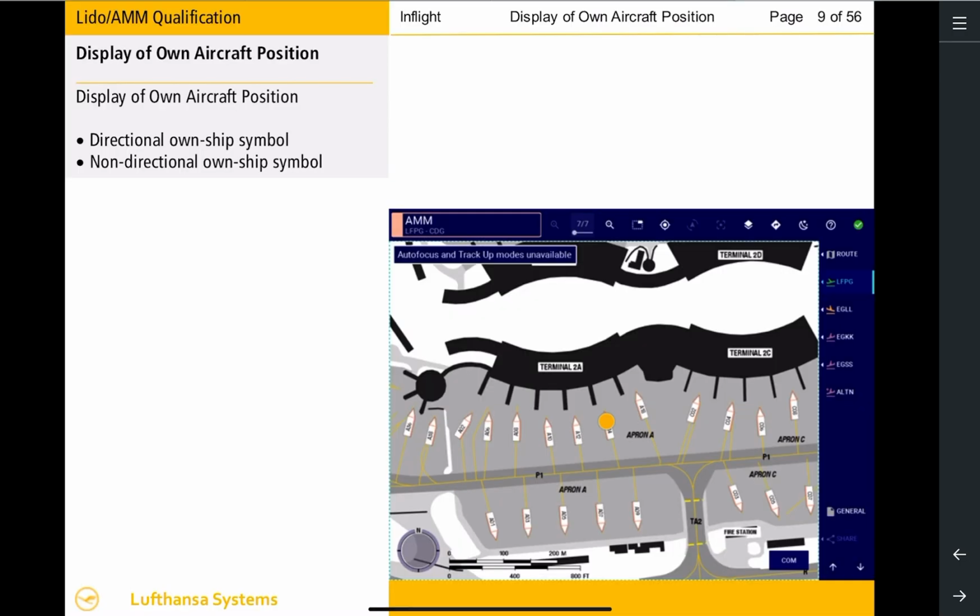The non-directional Own Ship symbol may be displayed when the aircraft is on the ground and not all aircraft data parameters are available to Lido AMM. The cockpit position cannot be derived from the non-directional Own Ship symbol. The center of the circle displays the aircraft position through its GPS antenna. If the non-directional Own Ship symbol is displayed, some Lido AMM functionalities are not supported. We will cover this later. Note, Lido AMM automatically removes the Own Ship symbol from the airport map in case of aircraft position loss.